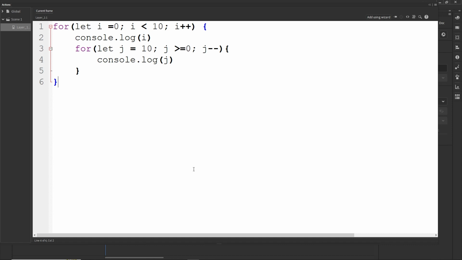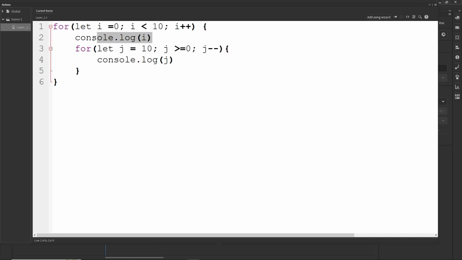But what is going to happen basically is at the beginning we have this first loop where we have i equal to 0, i smaller than 10, i++. So we are going to console.log at the beginning 0. Then we have this second for loop, and this second for loop is going to run every time that this loop runs.